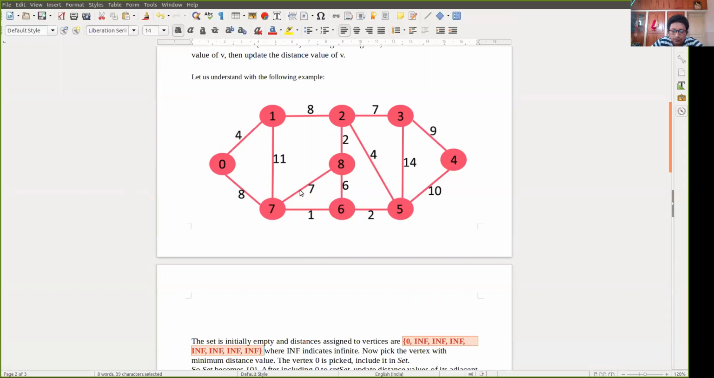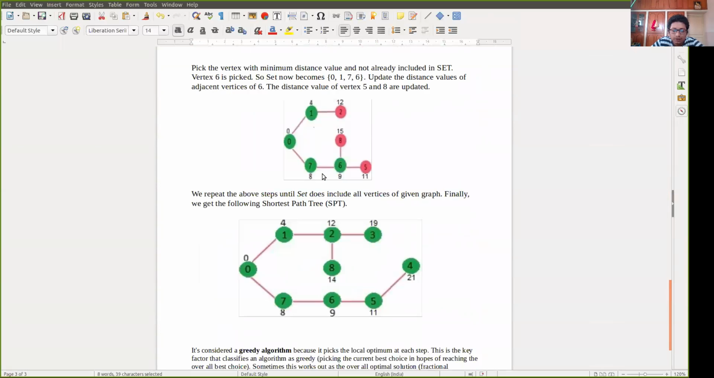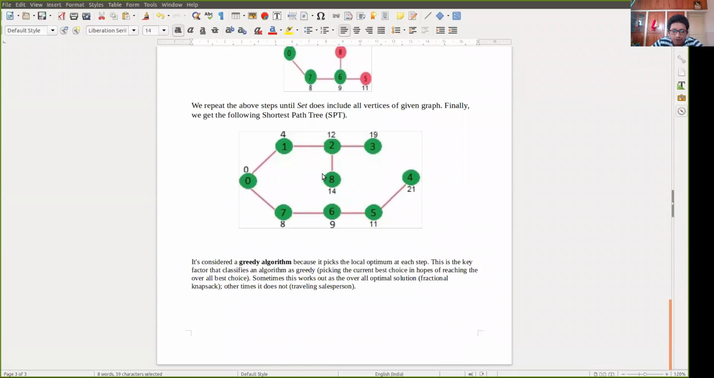So in that way, it is known as greedy. It follows the greedy algorithm approach. So that's why it is known as greedy, because it always picks the local optimum at each step.